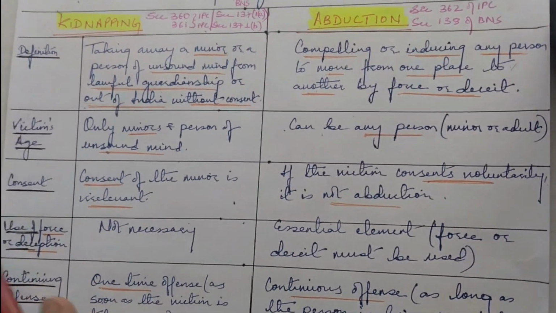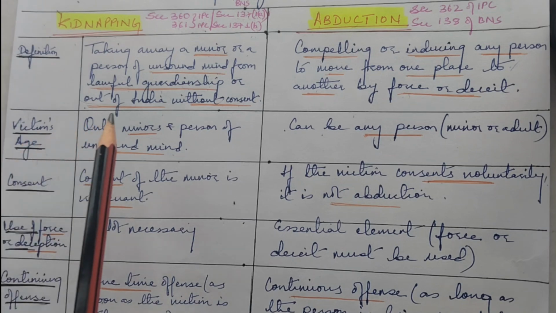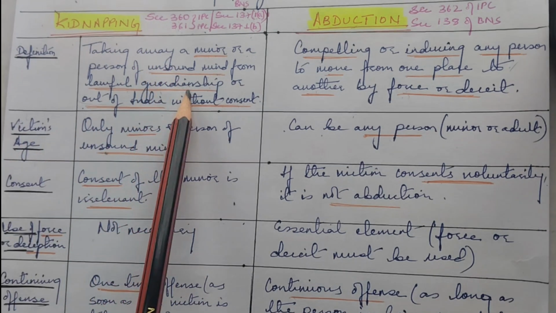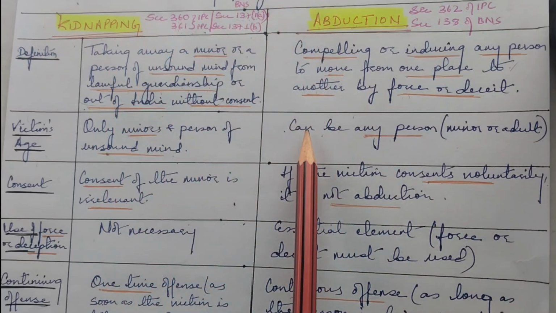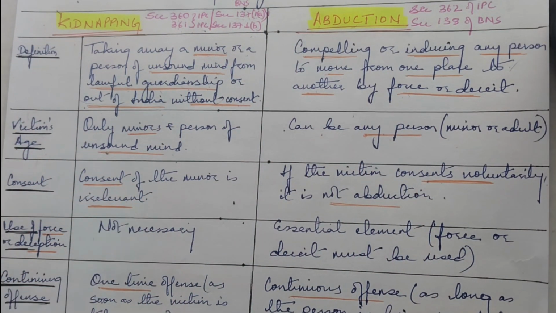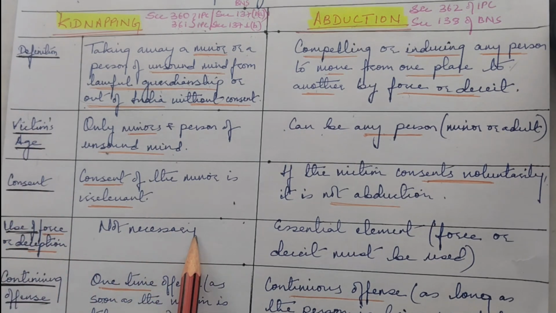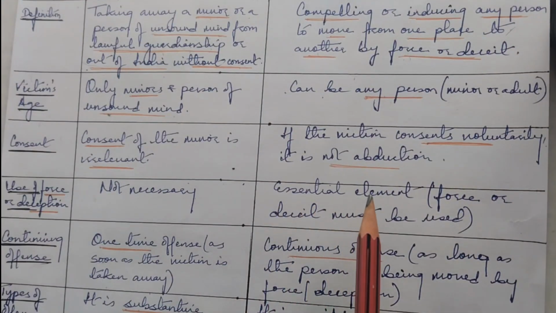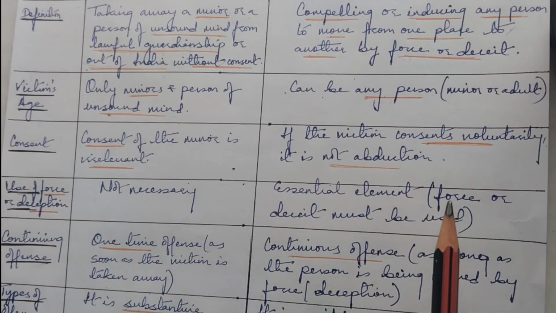So here in kidnapping, the victim is only a minor or a person of unsound mind if it is kidnapping from lawful guardian. Here it can be any person. Consent of a minor is irrelevant in kidnapping, and in abduction, if the victim consents voluntarily, it is not abduction. So the use of force or deceit is not necessary in kidnapping. In abduction, it is an essential element, the force, inducement and deceit is important.